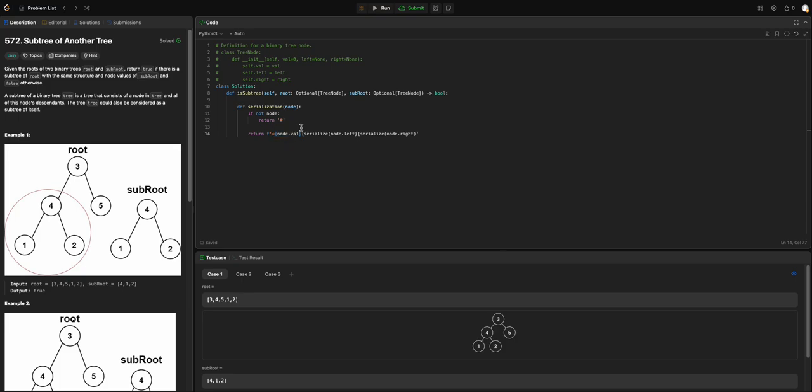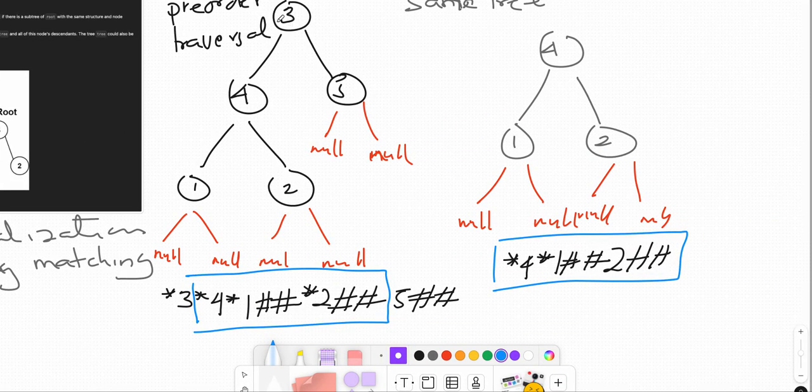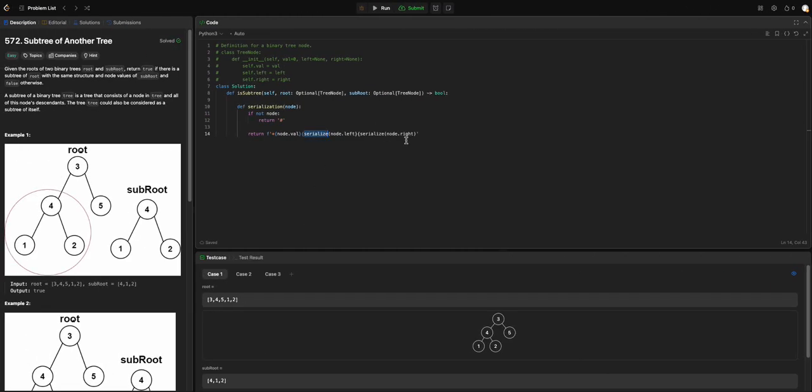Now we call serialize on node.left and serialize on node.right, just like I was saying, first the node, then left, then right. As you can see, it is recursion with a base condition, where the function calls itself over and over again.